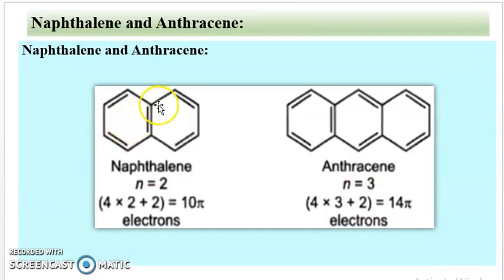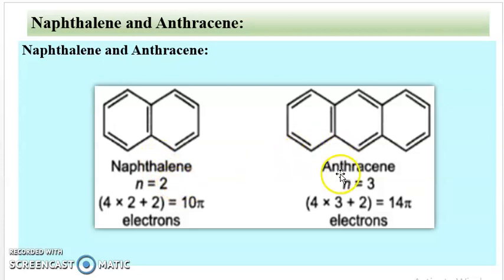The next example is naphthalene and anthracene. In naphthalene, counting 1, 2, 3, 4, 5, there are a total of 5 pi bonds, therefore the n value is 2. Therefore 4n plus 2 is equal to 10 pi electrons. That is, naphthalene contains 10 pi electrons, 6 plus 4, 10 pi electrons. It is cyclic, planar, and conjugated. Therefore naphthalene is also an aromatic compound.